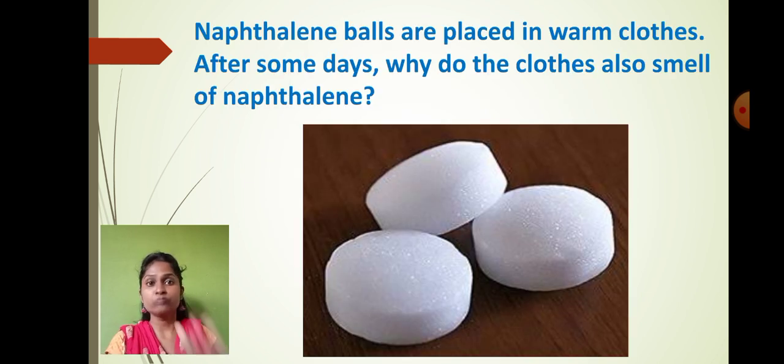Now students, what you see here is the naphthalene ball. Am I right? Where do we use this naphthalene ball? Mostly we use it with cloth. You must have seen that naphthalene balls are usually kept in warm cloth after ironing them. But you must have noticed that after some days, the cloth also smells like the naphthalene ball. Naphthalene ball has a particular odor, right? So if you place the cloth along with the naphthalene ball, after a few days our cloth will also get the same odor.